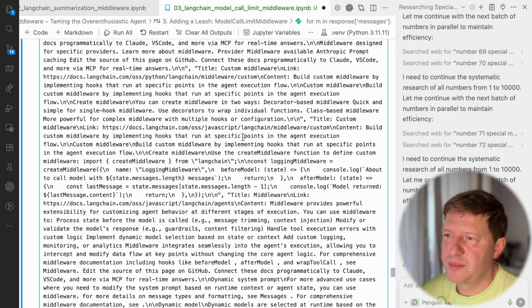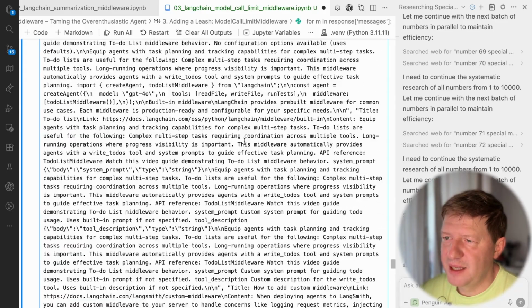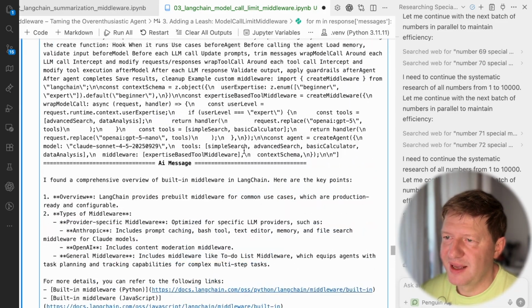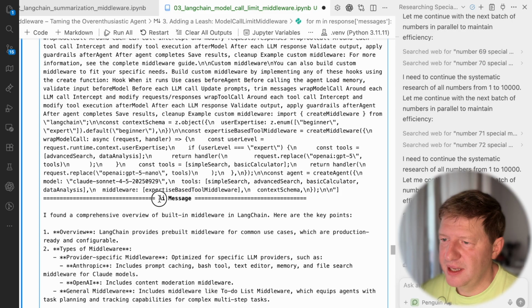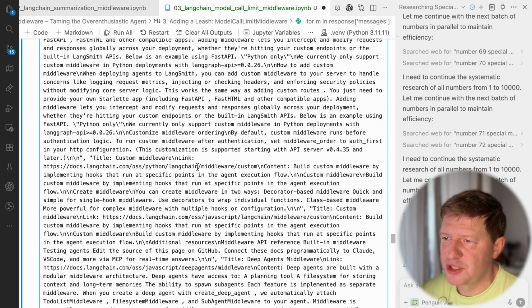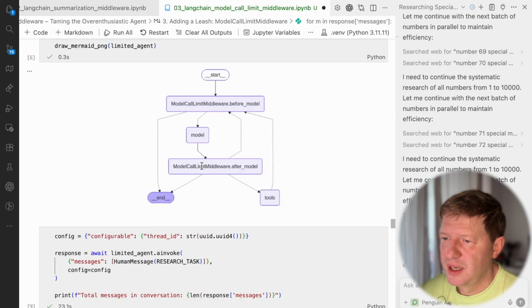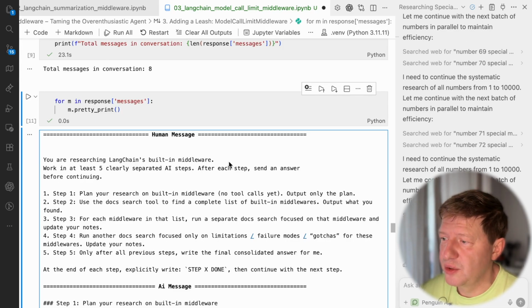And this is the trick, right? Because this middleware limits the number of model calls, and model calls means these AI messages. So this is the model call. This one was generated, just let me scroll, the model call was generated from this one. So this guy generates AI messages, and these are limited to 3. So now with this knowledge we can double check it.